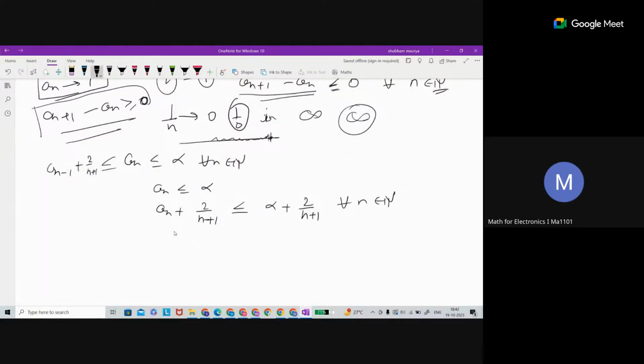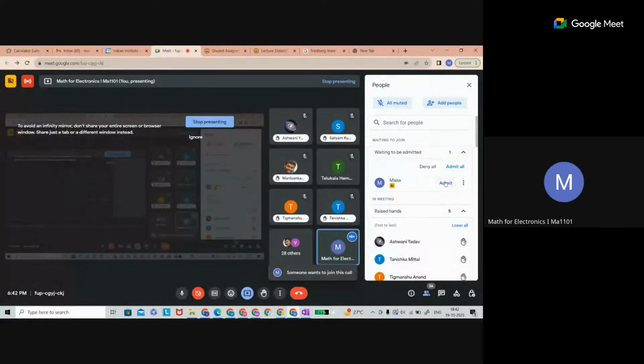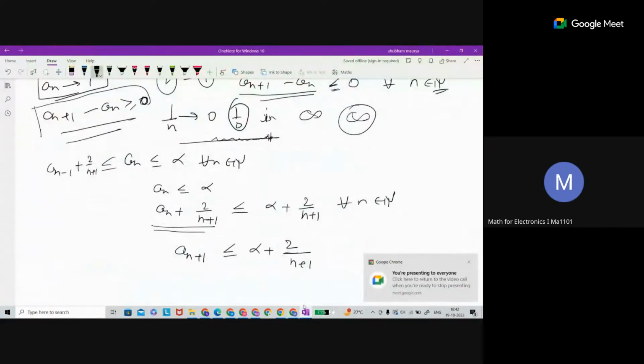So what about this one? This is going to be a_{n+1}, which is less than alpha plus 2 upon n plus 1. Just a minute. So if you take the limit, the limit is bounded above.